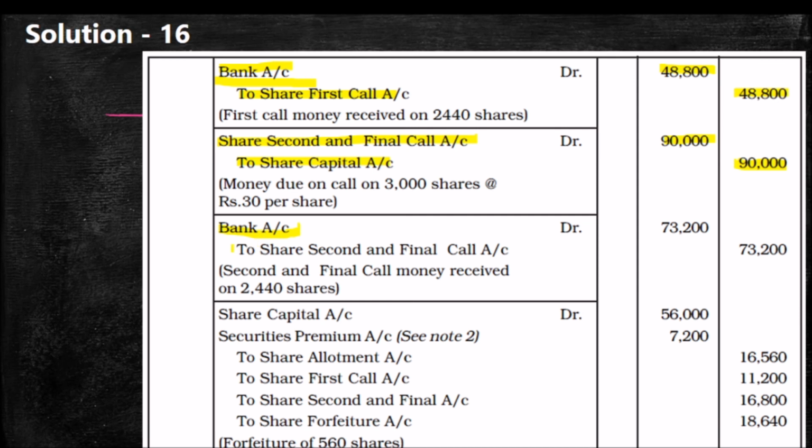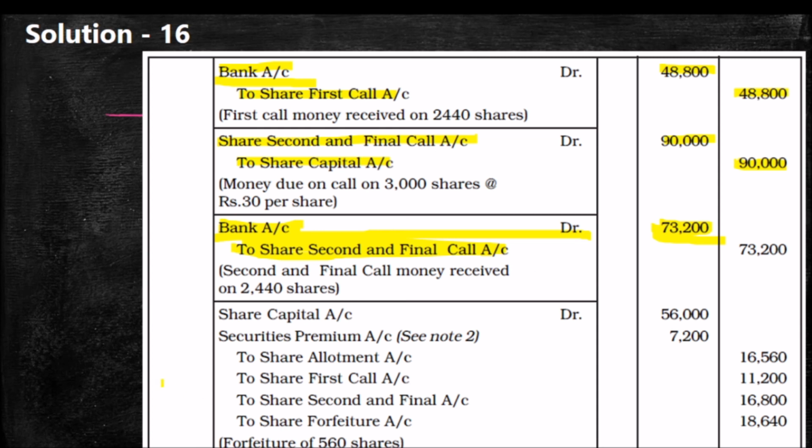So 16,800 is the calls in arrear amount. If we are opening the calls in arrear account, entry will be bank account debtor 73,200, calls in arrear account debtor 16,800, to share second and final call 90,000.